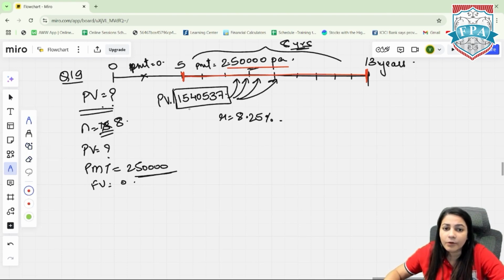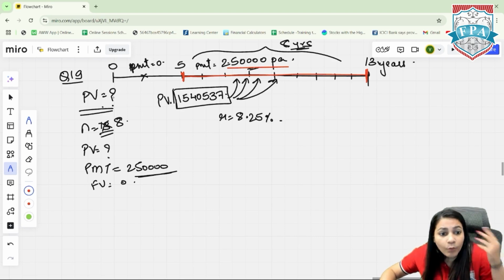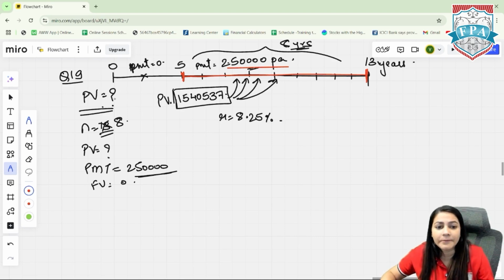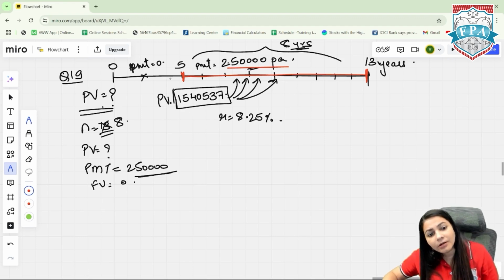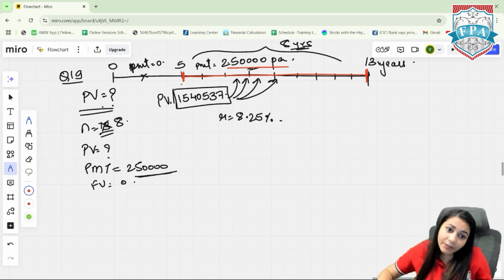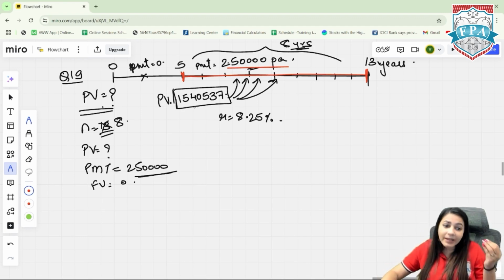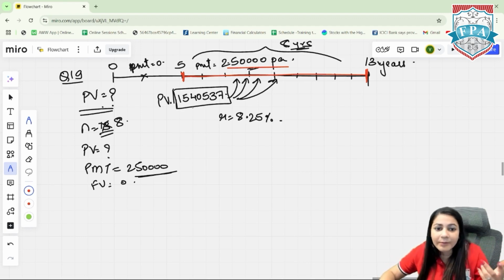ignore this PV right now. 0 to 5, there was nothing at the 5th year first. 0 to 5, there is no PMT also. Then on what basis will I calculate the PV? Nor do I have a future value, nor do I have a PMT in the first 5 years. So I cannot calculate the present value. To calculate the present value, I at least need a PV and FV, or at least need a PMT or an FV.